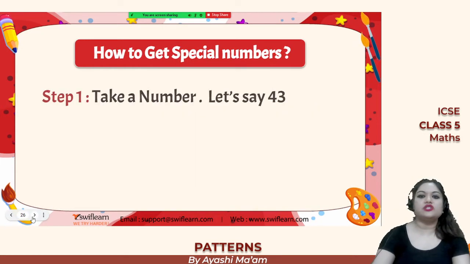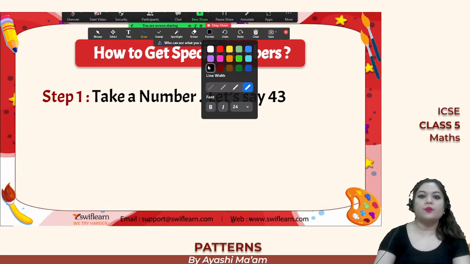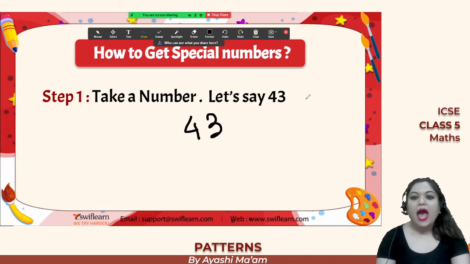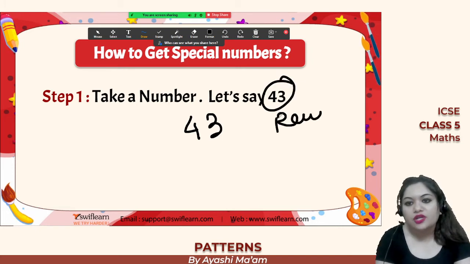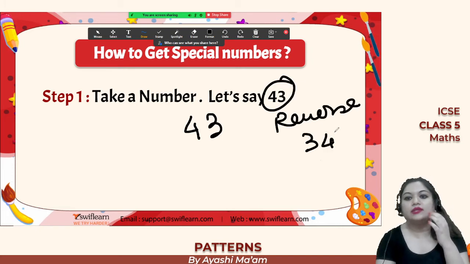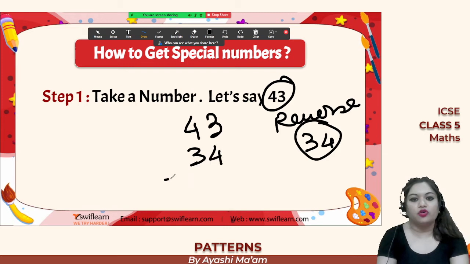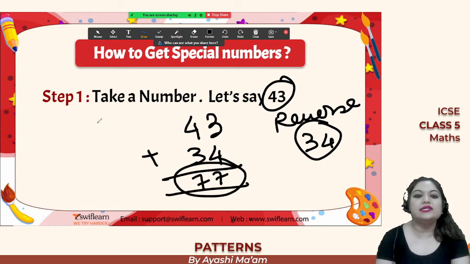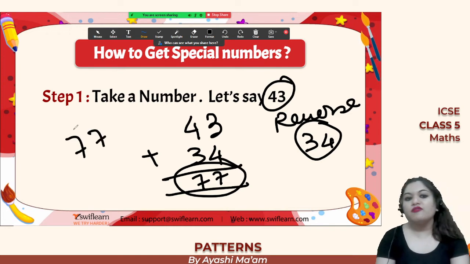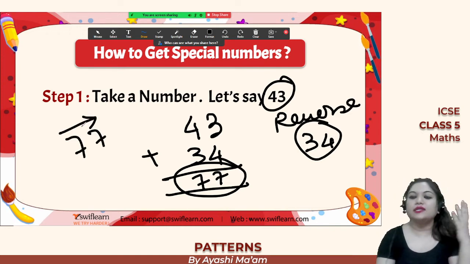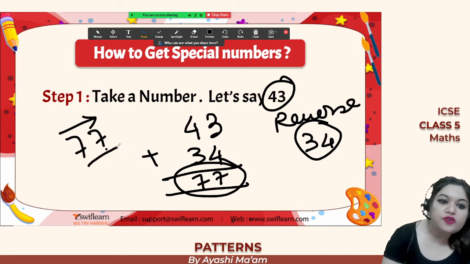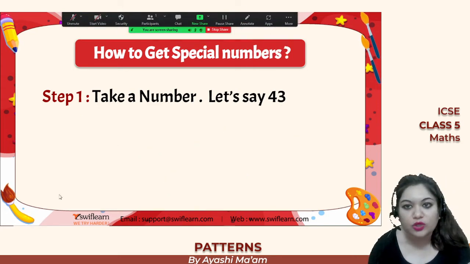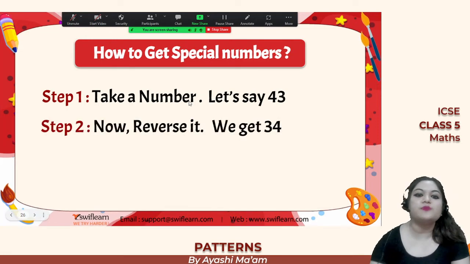Okay, so this is a special number. How to get these special numbers? For example, we have a number 43. So what you will do is first take 43 and then simply reverse this 43. So you will get 34, right? So write down 34. Now add this 43 plus 34, you will get the answer as 77. Now just see, 77, if you read it out from the left hand side, it is going to be 77 only. If you read it out from the right hand side, then also it is going to remain as 77 only. So these are the steps to get a special number.